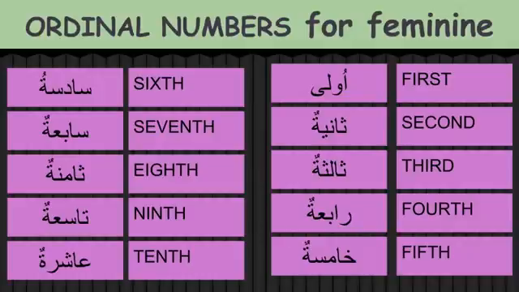So these are how we have ordinal numbers to describe the position and cardinal numbers to count. Inshallah, we're going to use these numbers in our next lesson, and we're going to carry on. Just practice and memorize.